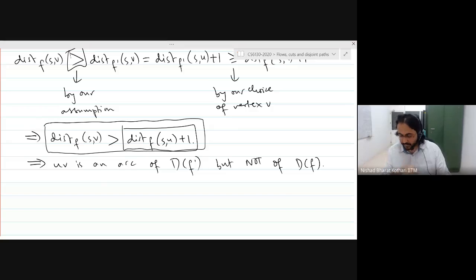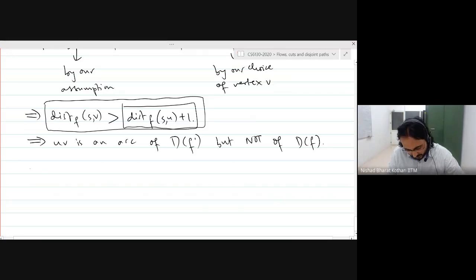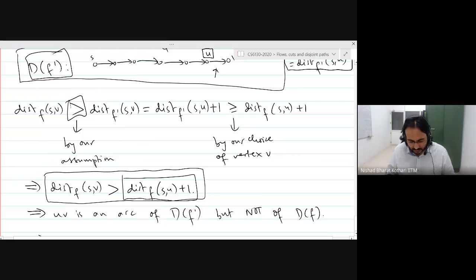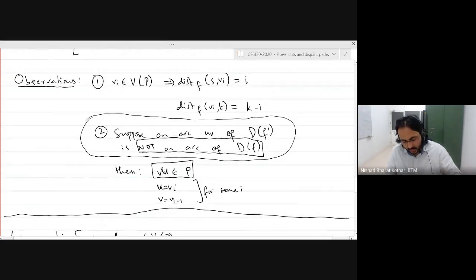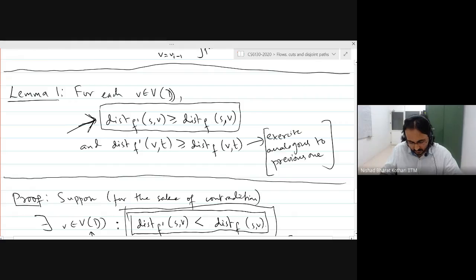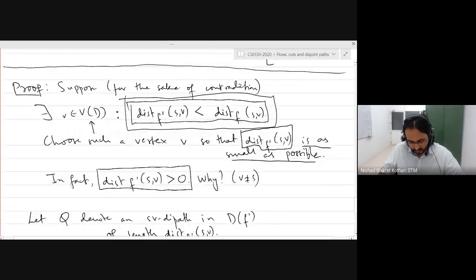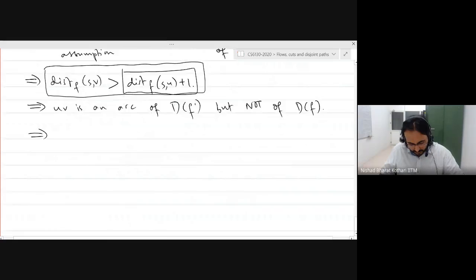Okay, good. In that case, let us go to our observation. We made the observation that when this happens, the arc VU has to be part of the path P. So this means that in our path P, remember this is not the path Q, this is the path P on which we did the incrementation.